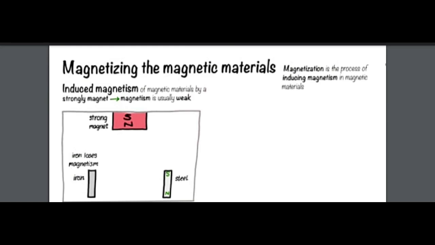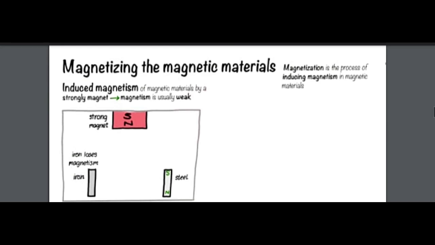Magnetizing the magnetic materials. Induced magnetism of magnetic materials by a strongly magnetized one is usually weak. So we have to get the idea of magnetizing magnetic materials. It involves inducing a magnetic field within them to align their internal magnetic domains. This process can transform a non-magnetized material into a magnetized one. For example, when we place a non-magnetized material inside the magnetic field, it will become a magnetized material because of the flow of charges inside it.